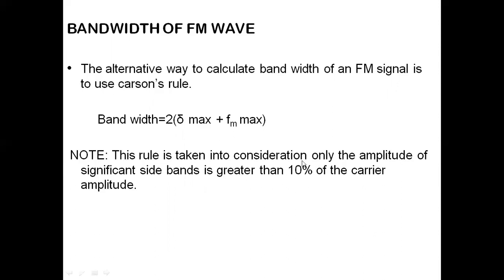So we calculate the number of significant sidebands. So calculate the number of significant sideband pairs multiplied by 2FM, then we will get the bandwidth. The approximate bandwidth you can obtain by using this expression using Carson's rule.